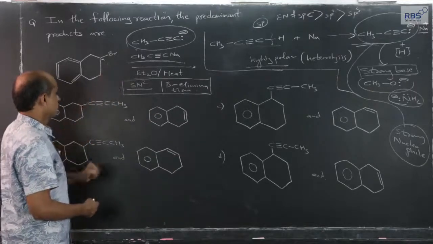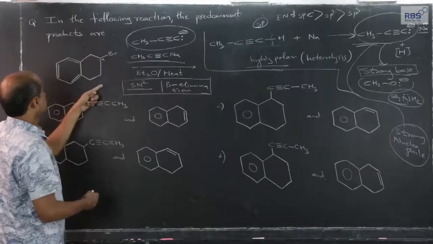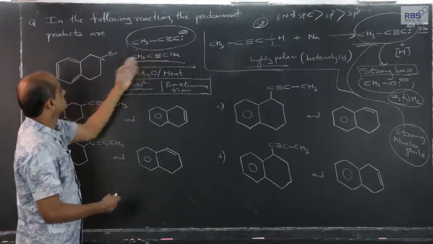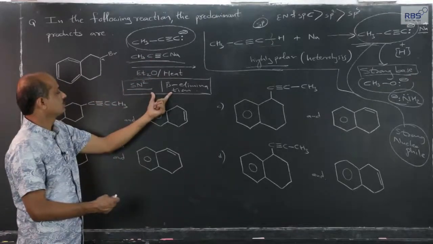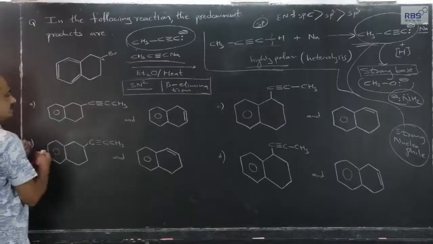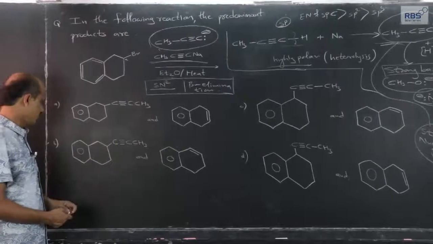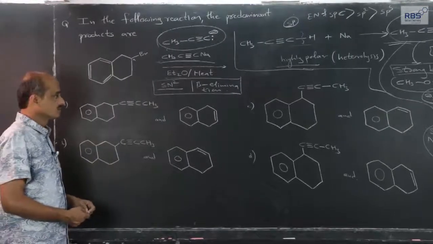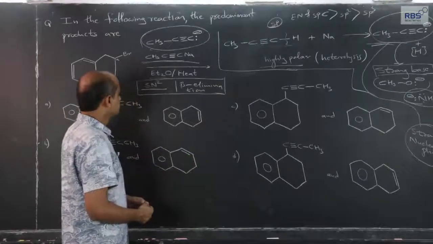And by considering this, if this one is a reactant, means these two are reactants, ether as solvent, and just now I have told you that there are these two possibilities. A, B, C, D. Which among these is our answer? To explain that, I need some space.